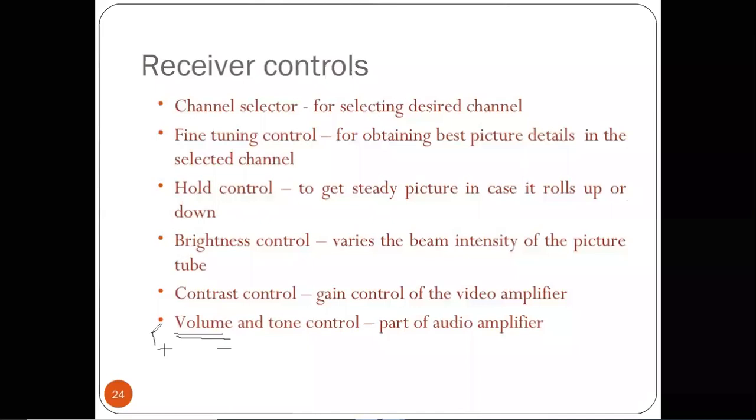When we press the plus sign, the volume of the television is increased, and when we press the negative sign, the volume gets decreased. And tone means here the color information; the color information of that signal we are also able to change. These are part of the audio amplifier.